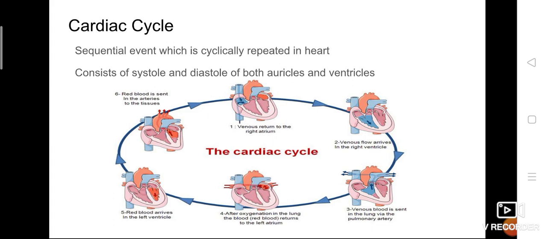So you can see the picture here, cardiac cycle. Cardiac cycle is nothing but a sequential event which is cyclically repeated in the heart.